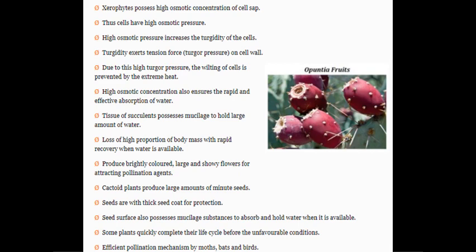So these are the physiological adaptations. Overall, you have got the idea about these xerophytic plants, how they adapt themselves with the different mechanisms that we have seen, and what is the actual nature of these plants we have seen in this particular lecture. So this is all about today's lecture. Thank you.